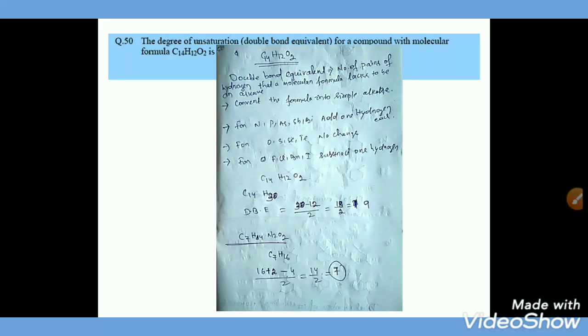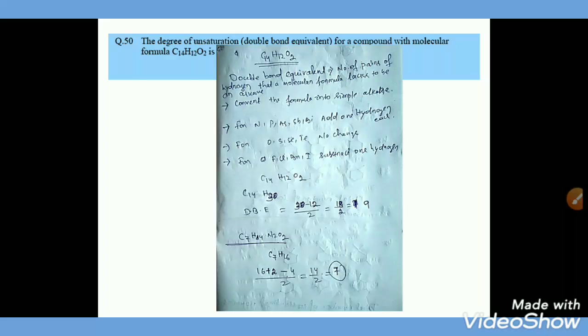Here this is the formula, and we should convert it into the alkane formula. When we convert C14H12O2 into simple alkane, it will be C14H30. And here, how can we calculate the double bond equivalent? Convert the formula into simple alkane: for nitrogen, phosphorus, arsenic, bismuth, add 1 hydrogen; for oxygen, sulfur, silicon, tellurium, no change; and for halogen, subtract 1 hydrogen.